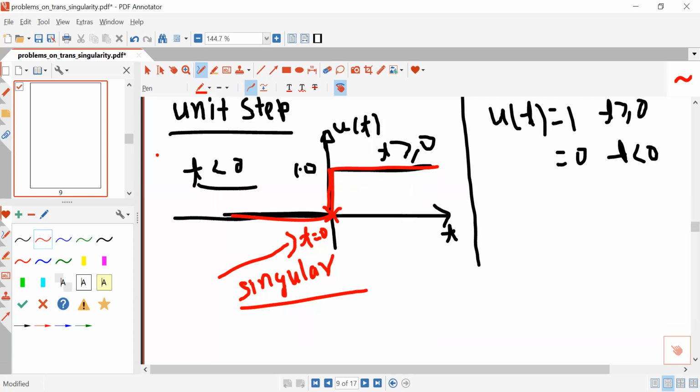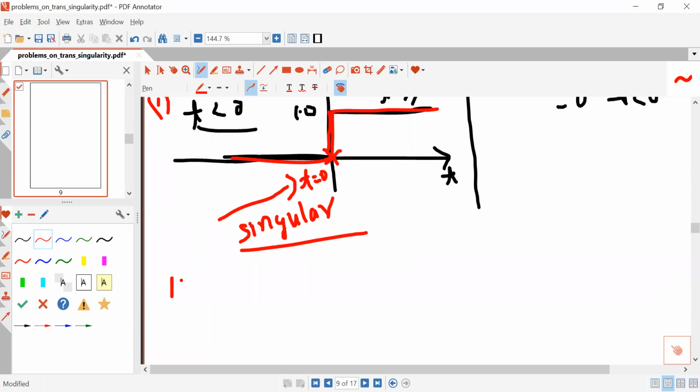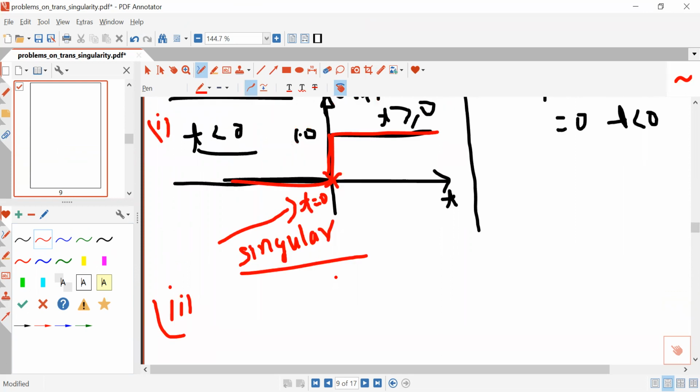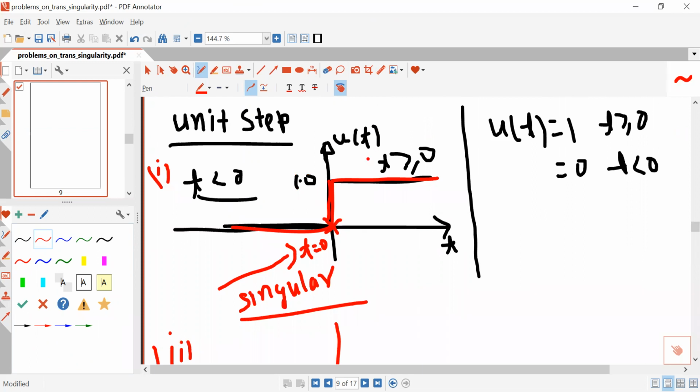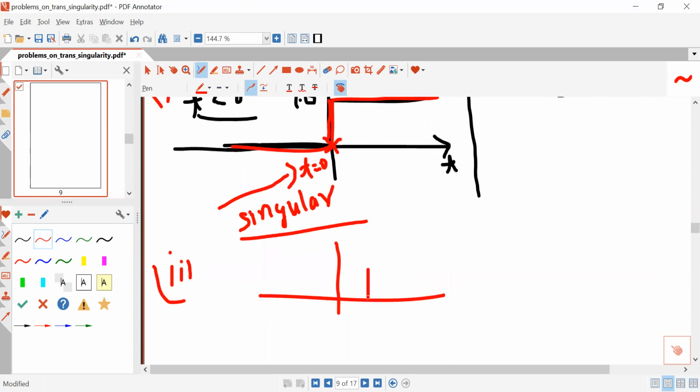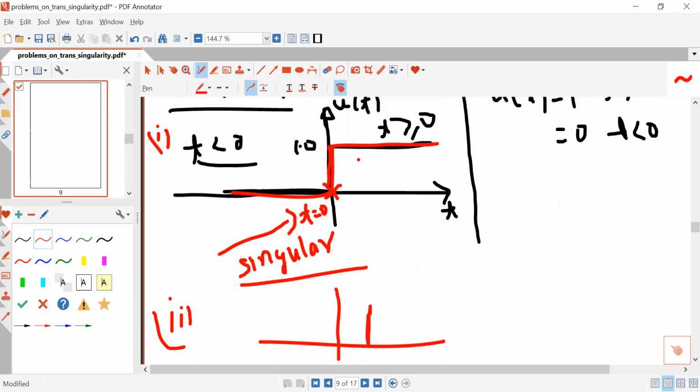Now with the knowledge of the time shifting property, you can also get a shifted unit step signal. Suppose you want to shift this unit step signal in the right direction by an amount A. Then you can shift it, but now t will be replaced by t minus A, and the equation of the signal will be u(t minus A).